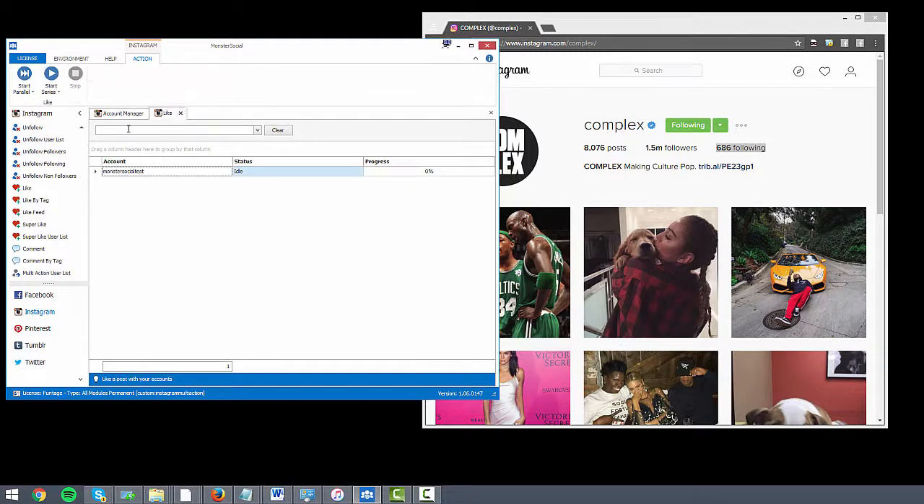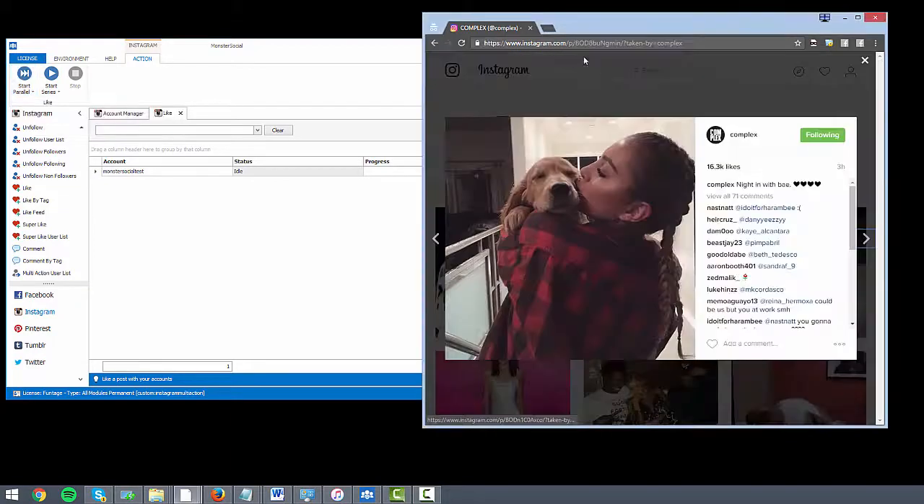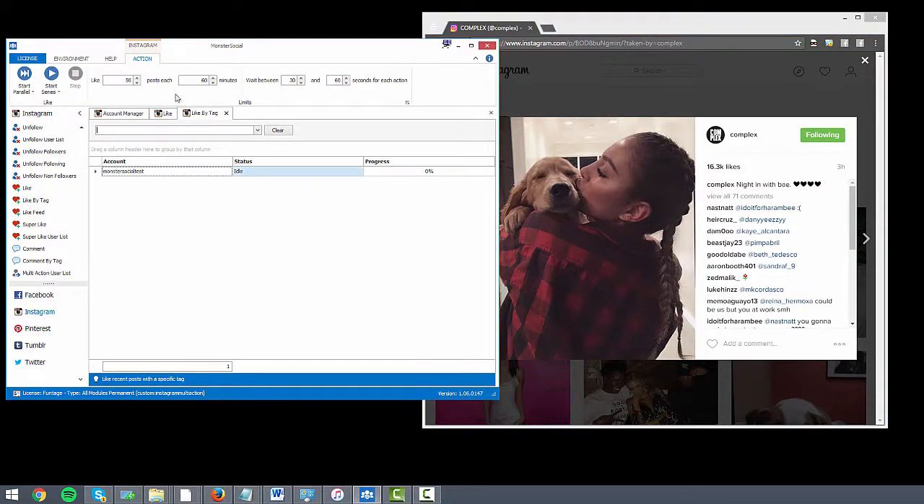If you want to like a certain picture in particular, you can use the post URL, which for example would be this whole thing here, or the post ID, which is this here, as you can see highlighted where my cursor is. And you've got like by tag. So if you want to start liking pictures based on a tag, you can input your tag here. For example, I could put in rap again, and then we could like 50 posts each 60 minutes between 30 and 60 seconds for each action. Once again, you can change these to whatever you like.